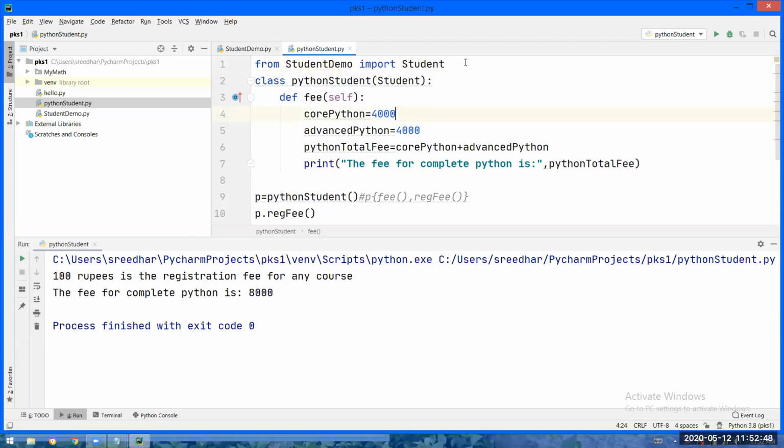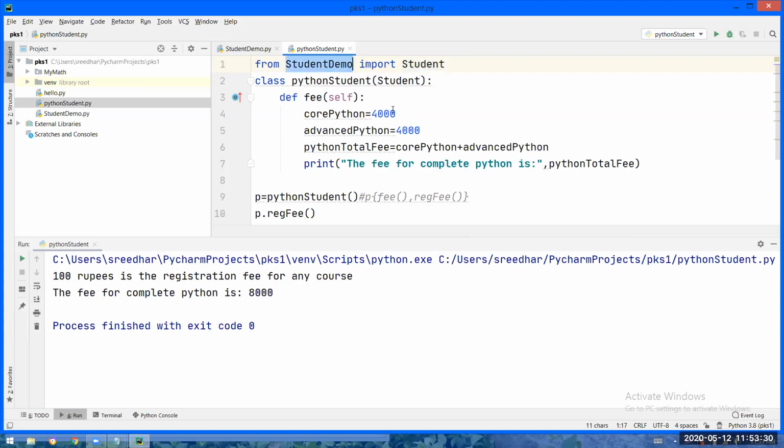So can anybody explain this line to me? What is this one? From module student demo, we are importing the class from the module. Yes, from the student demo module, we are importing the student class and we are making student the parent of the Python student class. If I want to use a variable or function or class from a module, I must import it. I am bringing the student class from the student demo module into the current .py file, Python student.py.